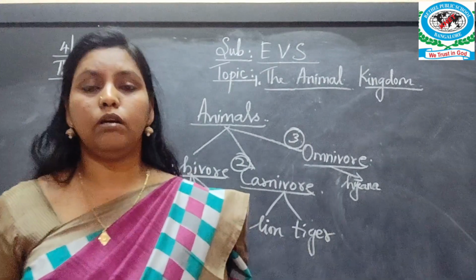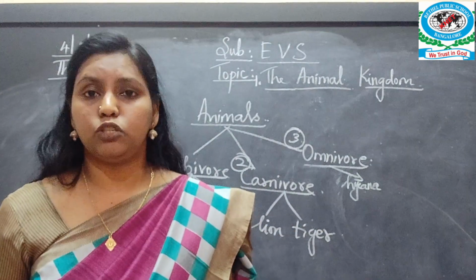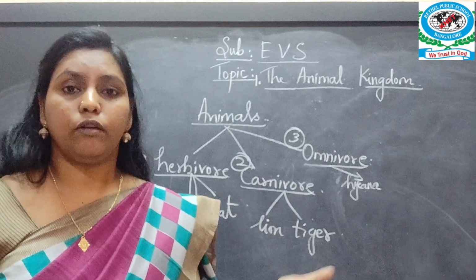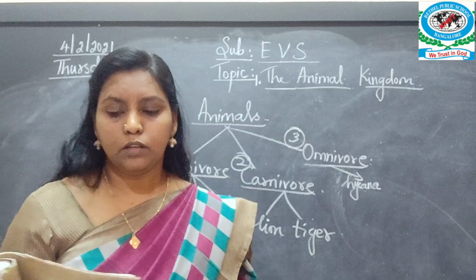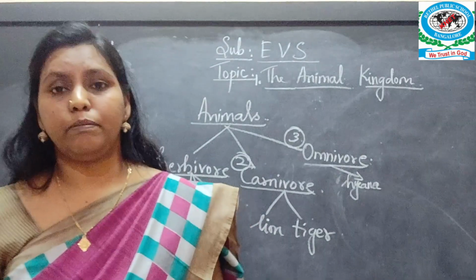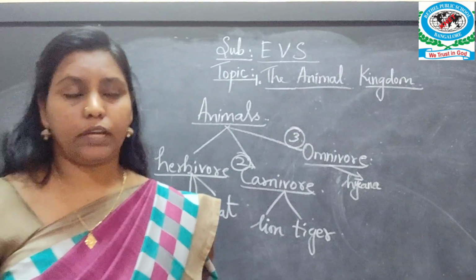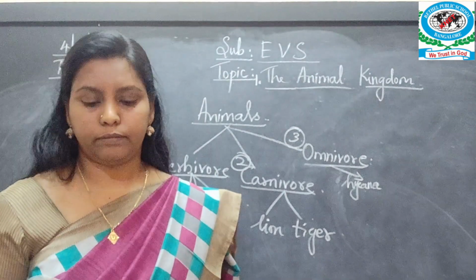Even plants also produce these types of foods. Okay, we get food from the animals too. So what do you drink at home which is got from the animal? It is nothing but milk. So how can you get milk? Okay, we get milk from cow or goat.